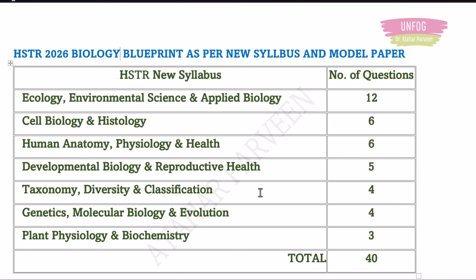Taxonomy, diversity and classification, you have 4 questions. Genetics, molecular biology and evolution, you have 4 questions. Plant physiology and biochemistry, you have 3 questions. So total 40 questions are there.